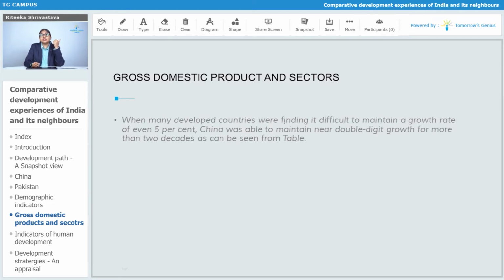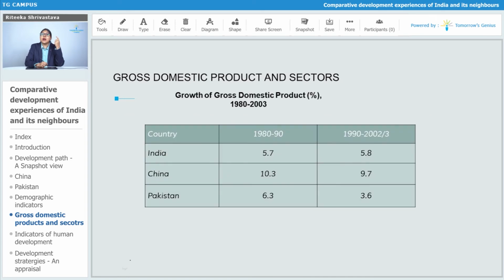When many developed countries were finding it difficult to maintain a growth of even 5%, China was able to maintain near double-digit growth for more than 2 decades, as can be seen from the table. We are going to see a table wherein you will understand that it was very difficult for all the countries to maintain their GDP, but China not only maintained its GDP, it also maintained it at more than 5%. That means double of 5%, around 10%. So this is the GDP structure of the years 1980 to 2003 of India,